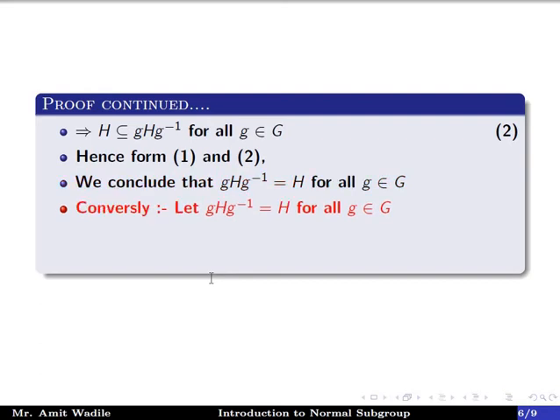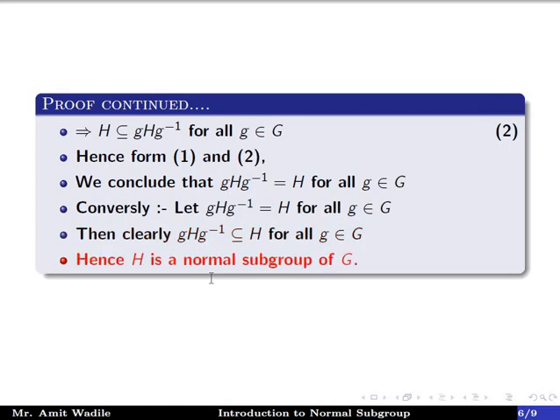Now conversely, let us suppose that gHg inverse is equal to H for all g belonging to G, and we show H is a normal subgroup of G. Then clearly gHg inverse is a subset of H for all g belonging to G. Hence H is a normal subgroup of G. Hence the proof.